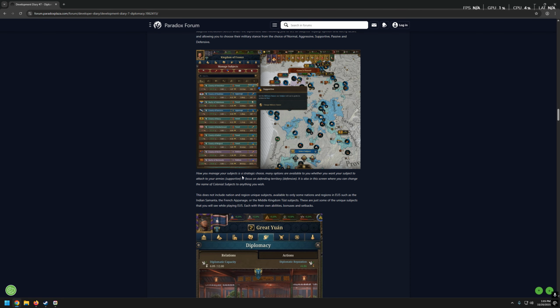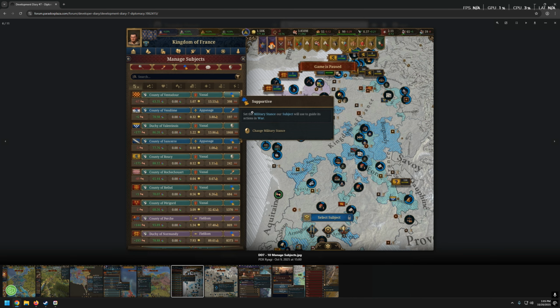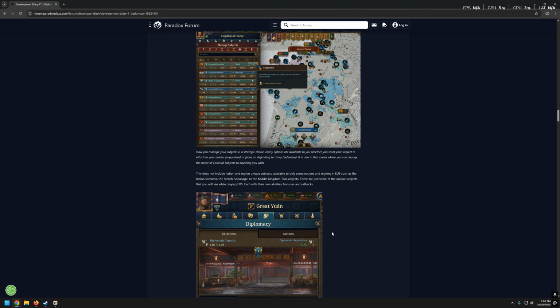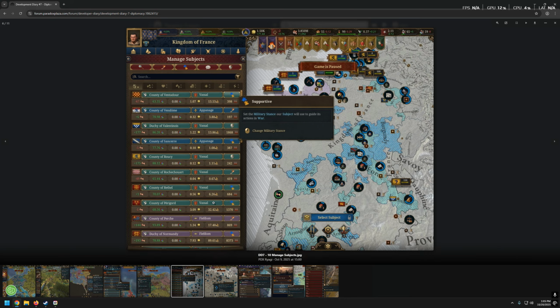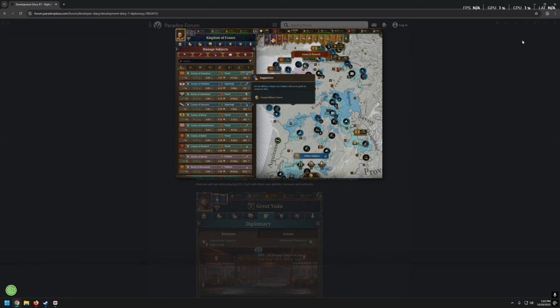How you manage your subject is a strategic choice. Many options are available to you whether you want your subject to attach to your armies, supportive, or focus on defending territory, defensive. Oh, I assume this is the supportive stance. Oh yes, of course it's supportive stance because it's here, the center of the screen. Okay. It is also in the screen where you can change the name of colonial subjects to anything you wish. Oh. Okay. Fair enough.